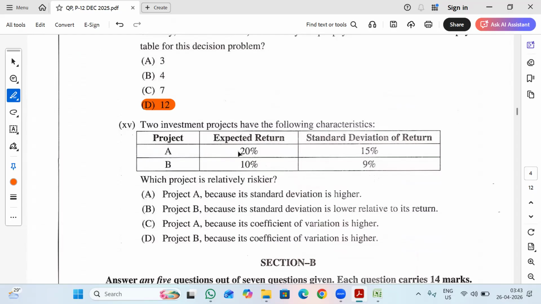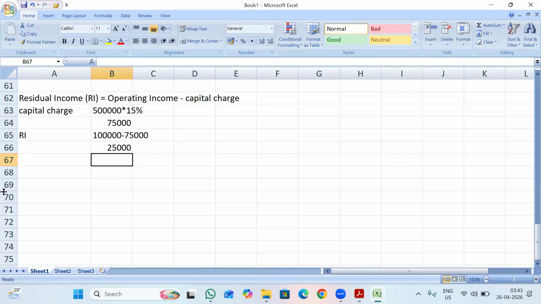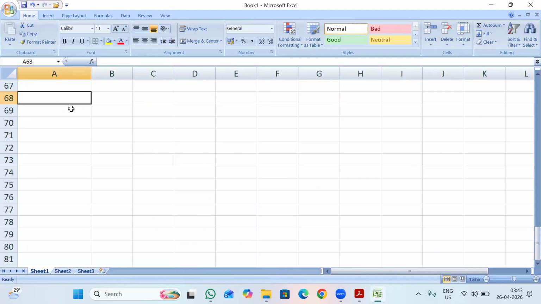So I need to calculate the coefficient of variation. So let's calculate for project A. What is the formula for calculating coefficient of variation?